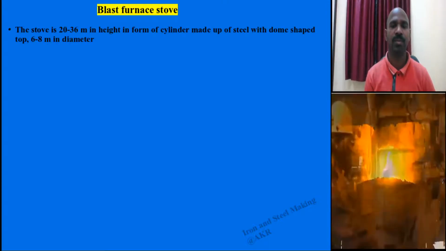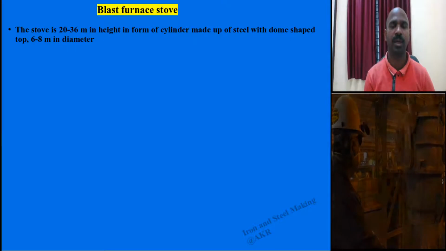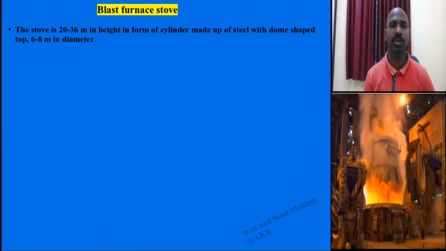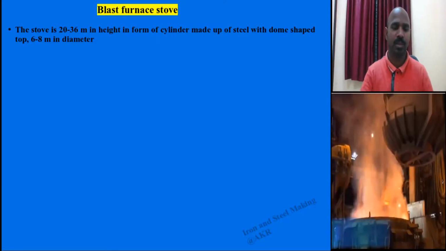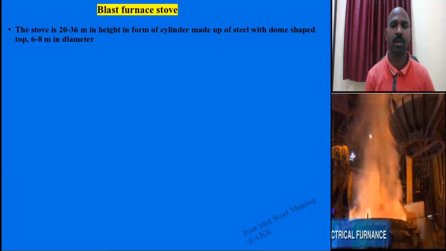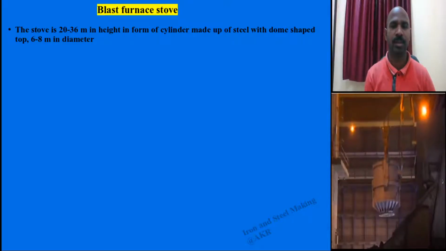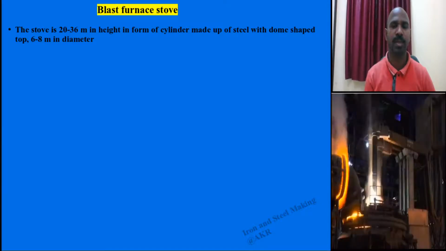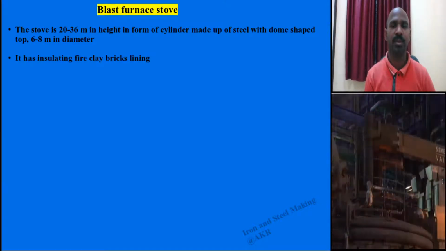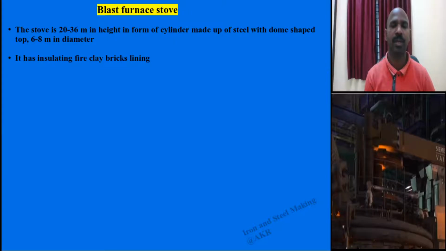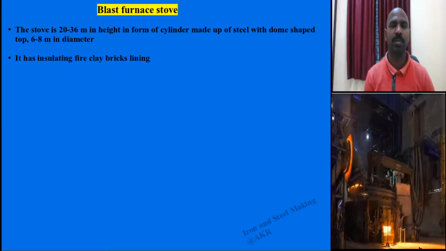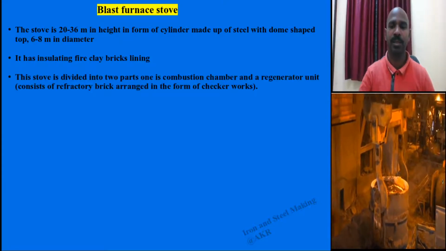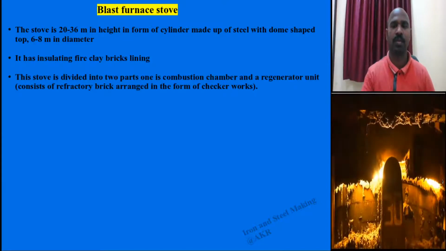The design of the blast furnace stove is as follows: the height of the blast furnace stove is around 20 to 36 meters, in a cylindrical shape of steel with a dome shaped top and a diameter of 6 to 8 meters. This is insulated with fire clay refractory lining. The entire body inside has fire clay refractory lining, and this particular blast furnace stove is divided into two parts.